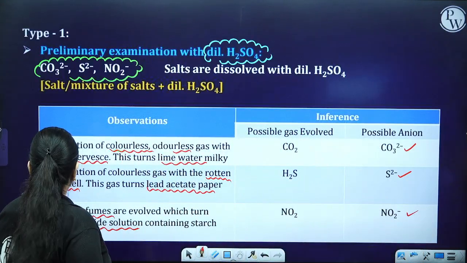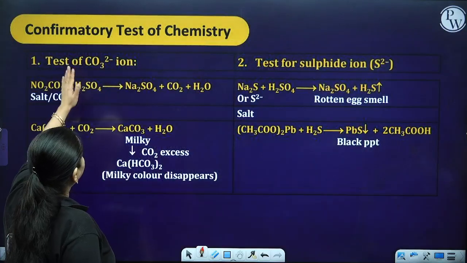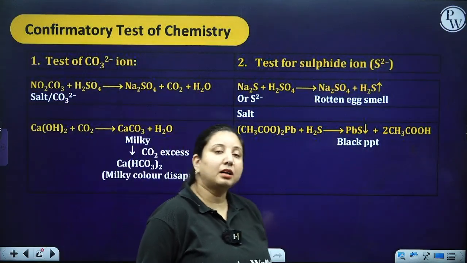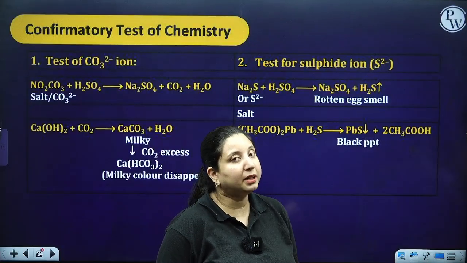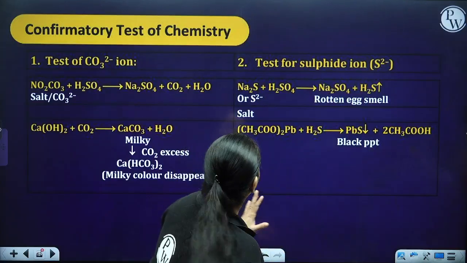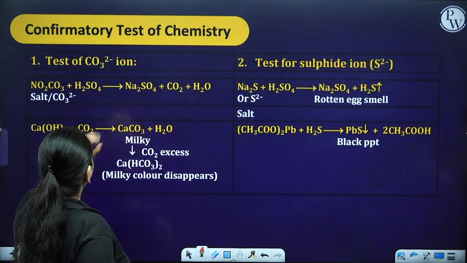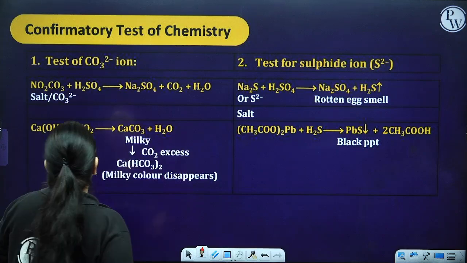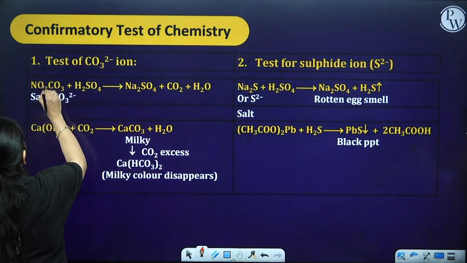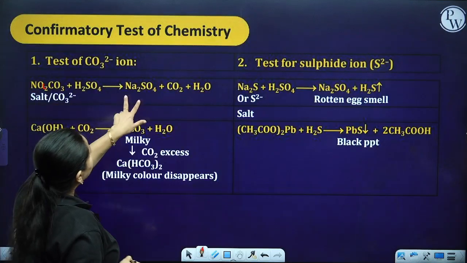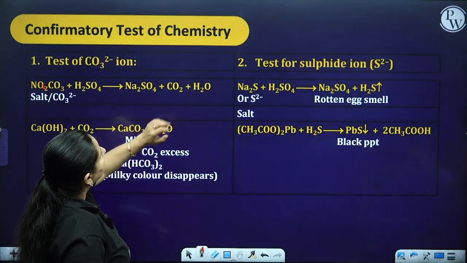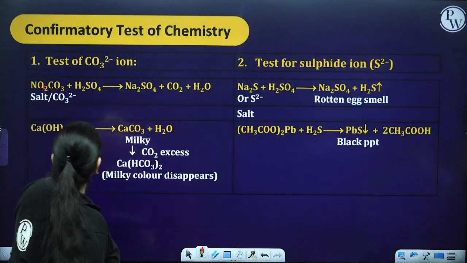Got it? Now I got a carbon dioxide gas which turned the lime water milky. So what is my possibility? That carbonate is present. So I will be doing a confirmatory test for the carbonate. What am I going to do? I am going to take sodium carbonate plus H2SO4, so I am going to get sodium sulfate, carbon dioxide and H2O.